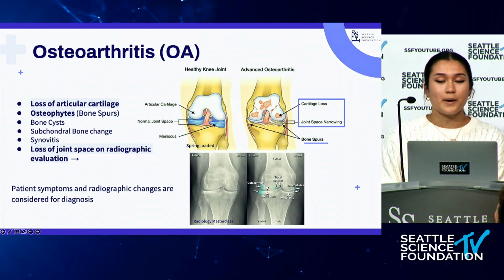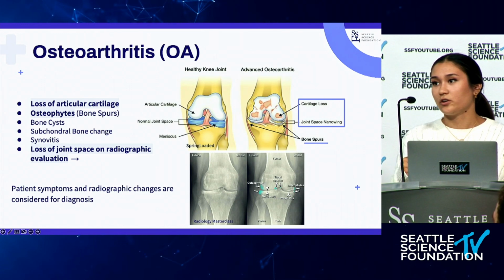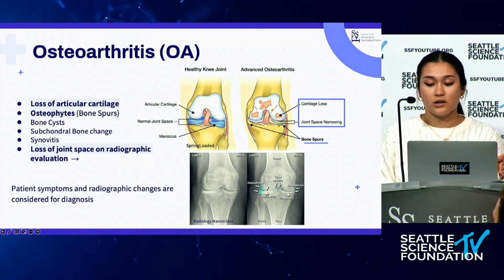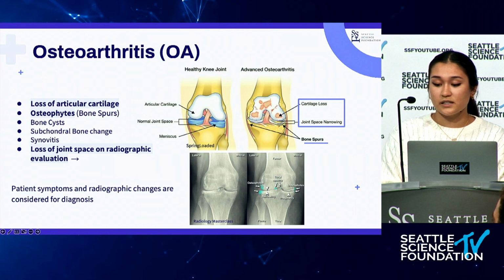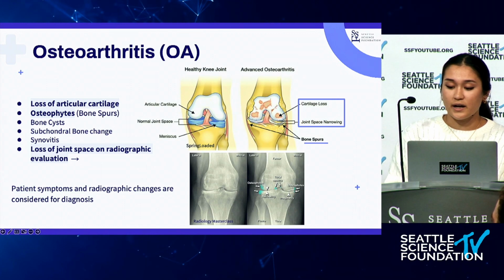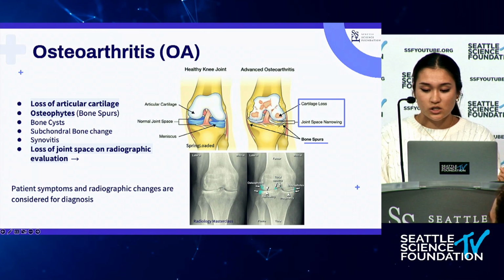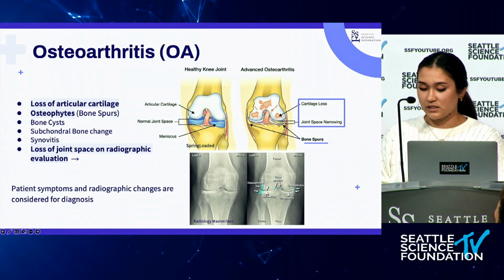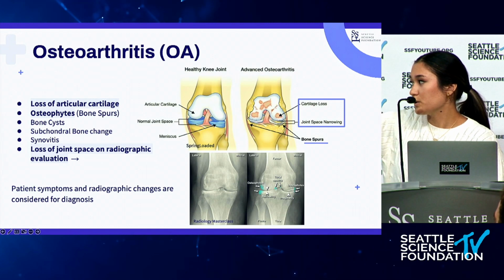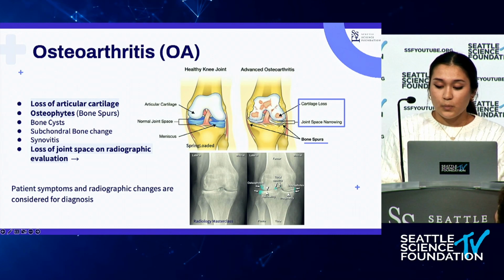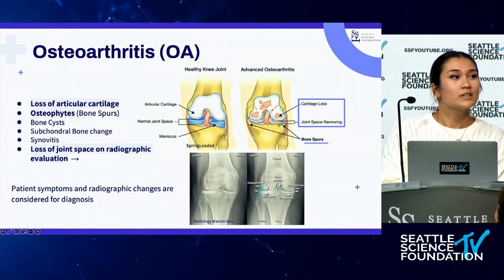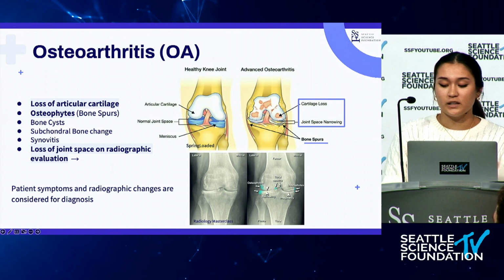So now I'm going to go into a little more background about what osteoarthritis is. I'm going to refer to it as OA in this presentation a lot. Most patients who have osteoarthritis experience a lot of pain, stiffness, and functional impairment. But as a diagnosis, it's often characterized by loss of articular cartilage, the development of osteophytes, which you can see here, and loss of joint space, which can be seen on the radiographic evaluation in that second image there. Both this radiographic imaging and symptoms are used for a diagnosis as well.